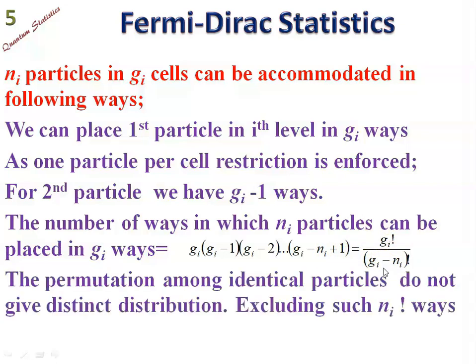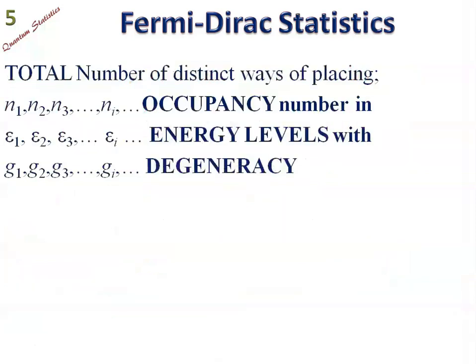The permutations among identical particles do not give distinct distributions. So as the particles are indistinguishable, we have to eliminate Ni factorial ways which are not distinct ways. So we need to divide this quantity by Ni factorial, and therefore we have the quantity Gi factorial upon Gi minus Ni factorial into Ni factorial distinct ways.